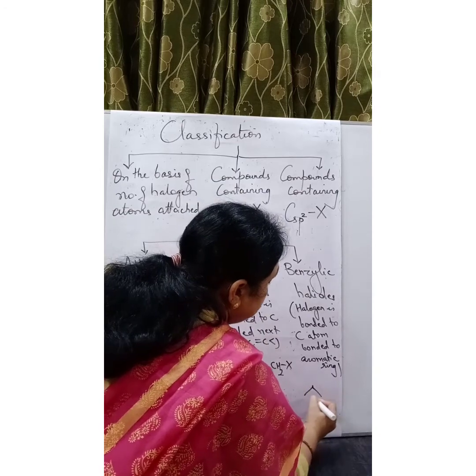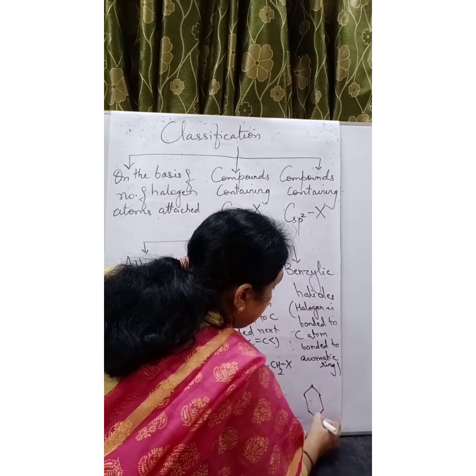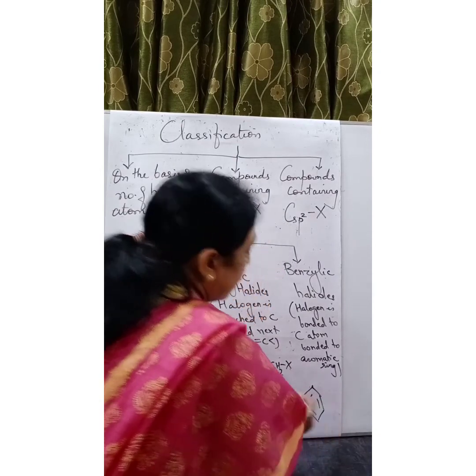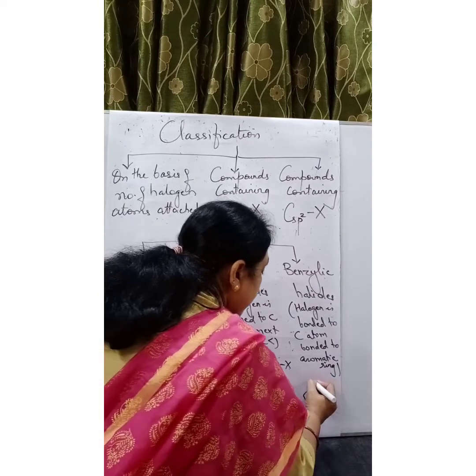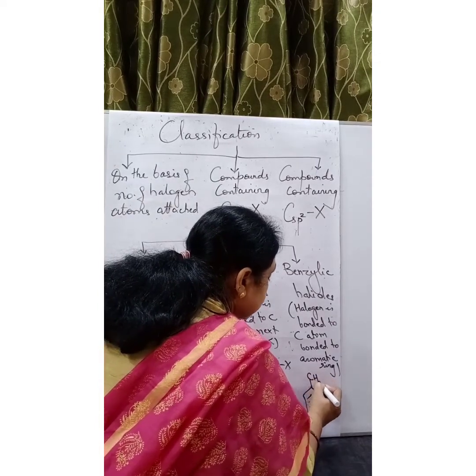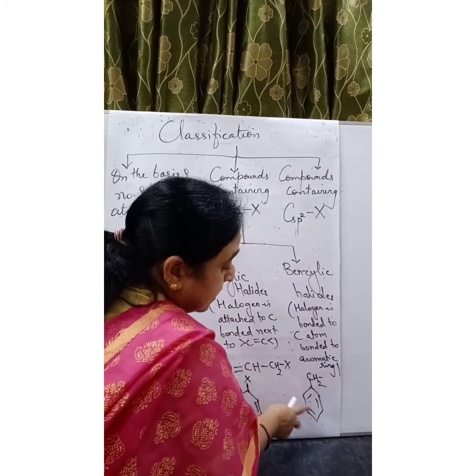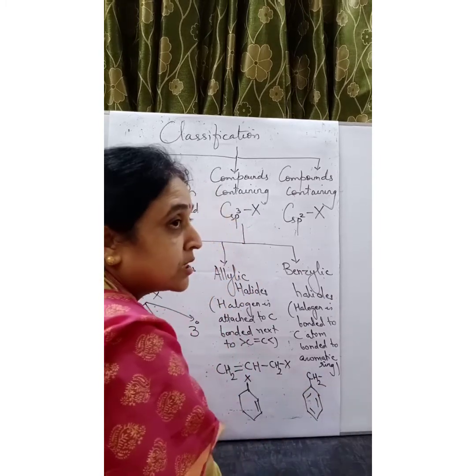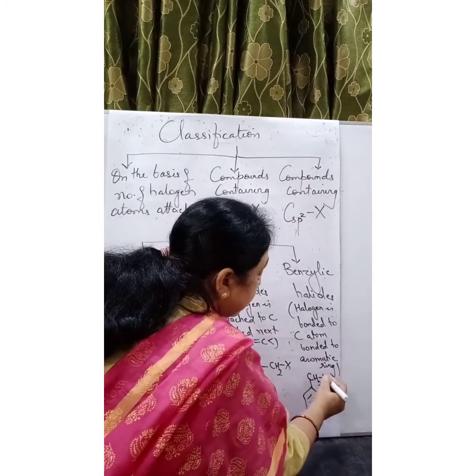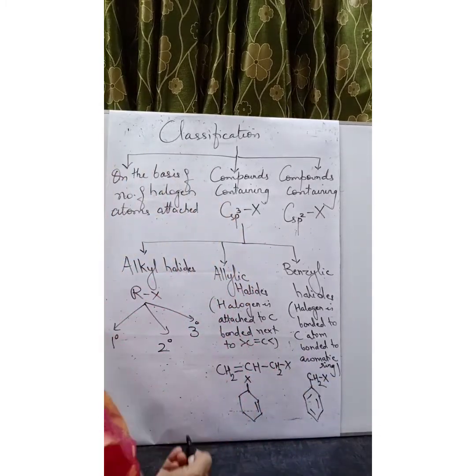So this is our benzene ring. Benzene ring, as you know, has 3 alternate double bonds. A carbon atom is attached. This group, benzene ring and CH2, is known as benzyl group and the halogen is attached to it. So this is benzylic halide.